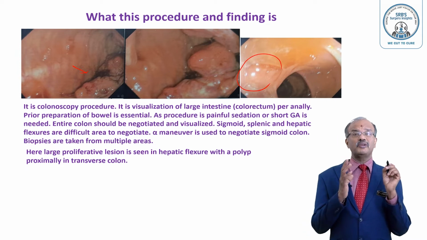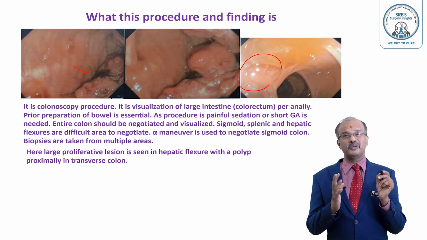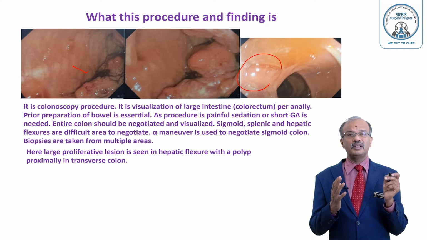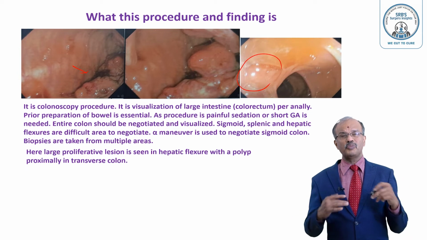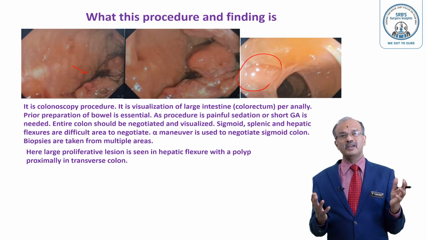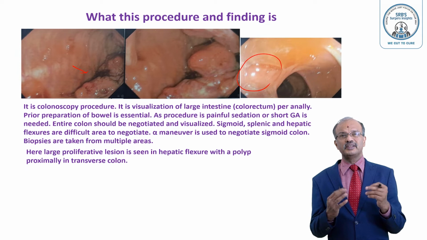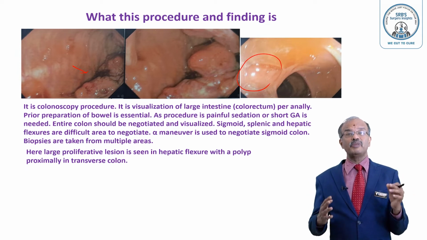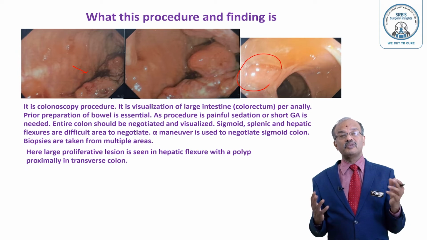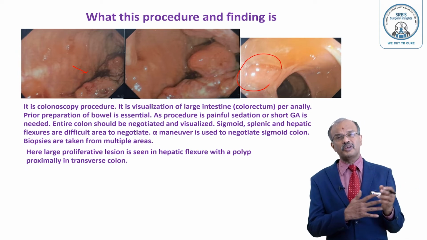What is important in colonoscopy is the preparation. Many times in old people, we will admit the patient. Otherwise, you can ask the patient to take proper preparation. Many preparation methods are available, like osmotic agents and enema. The large bowel should be empty. The previous day, clear fluids, then you have different preparations.